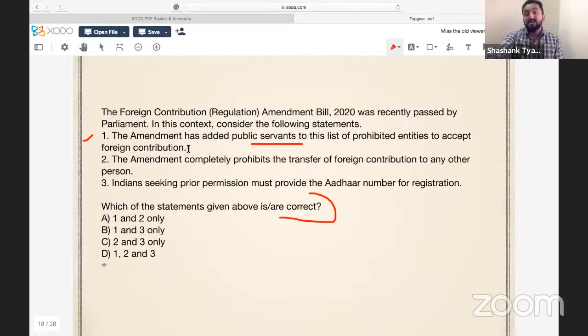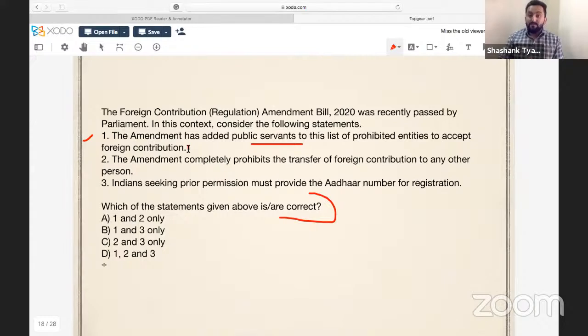And if Bill Gates is sending some amount so that you can purchase oxygen cylinders from South Africa, although that's a good cause, you cannot do that because you are a public servant, and the FCRA amendment has clearly mentioned that you cannot accept foreign contribution.